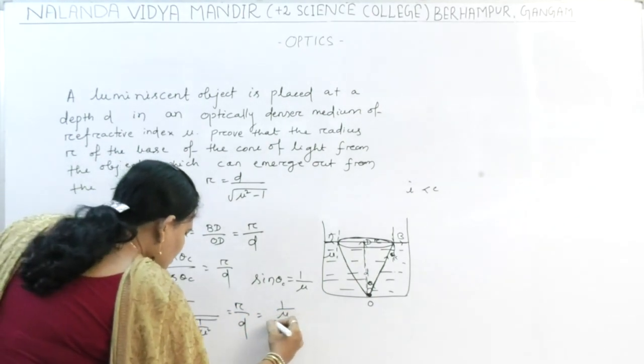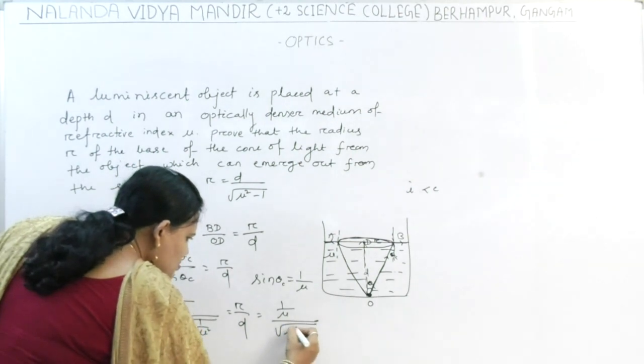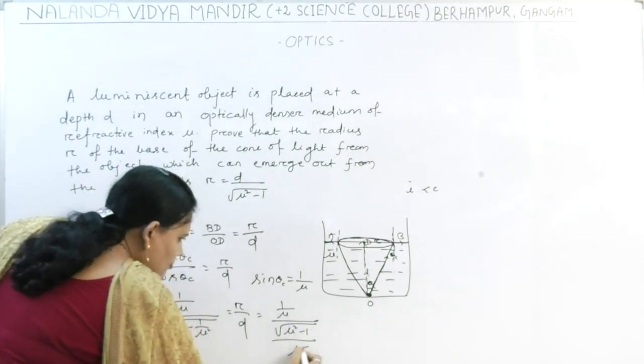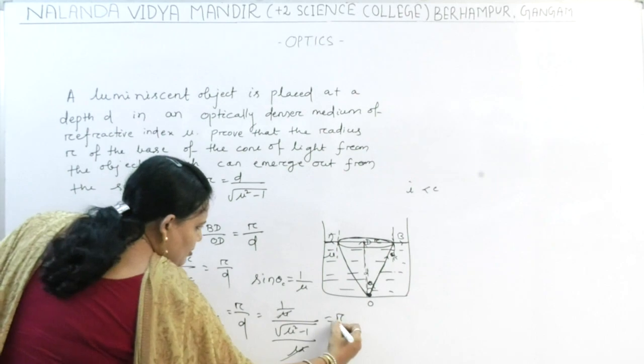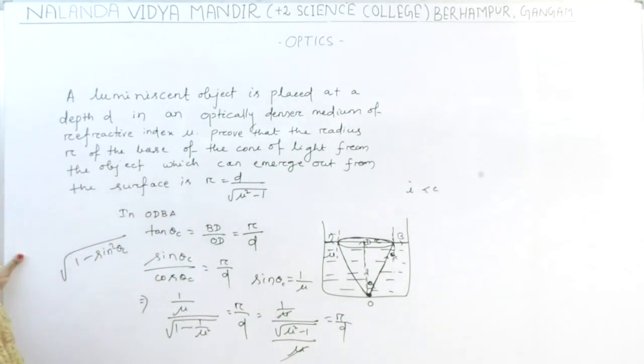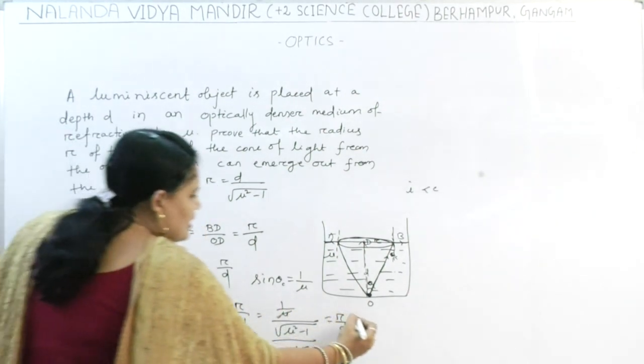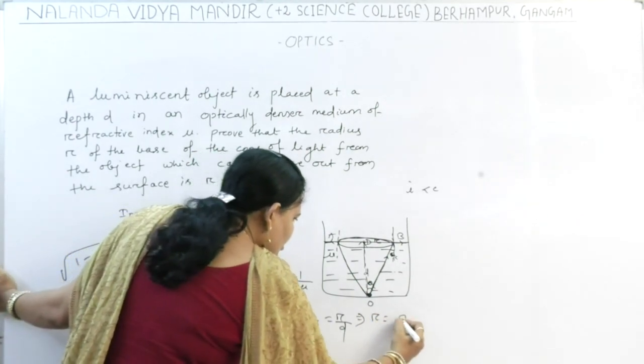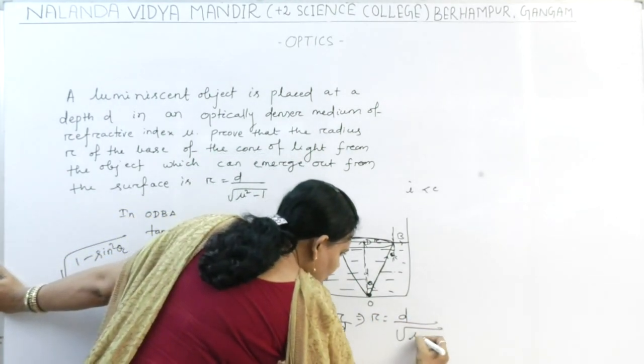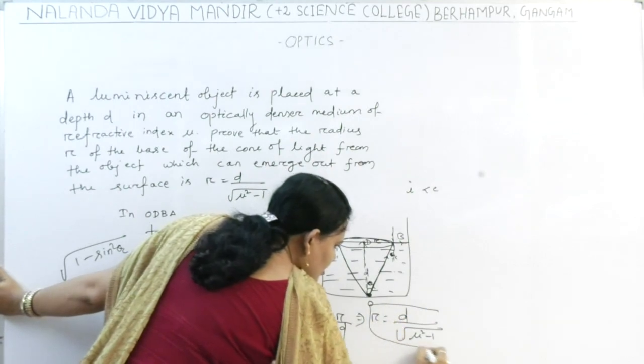So 1 by mu divided by root over mu square minus 1 by mu. Mu cancels, equal to R by D. That implies R equal to D by root over mu square minus 1.